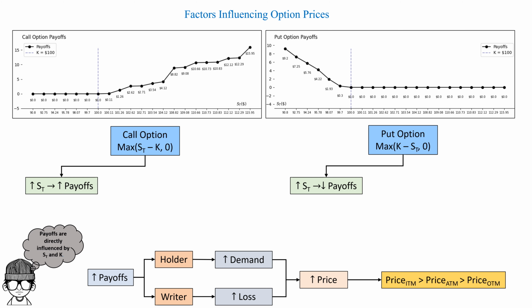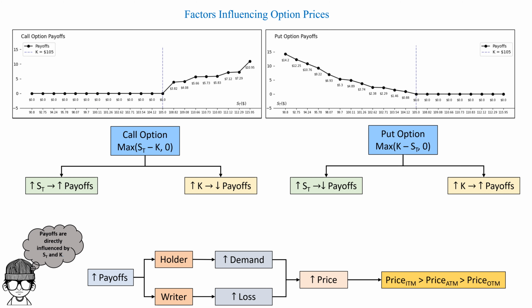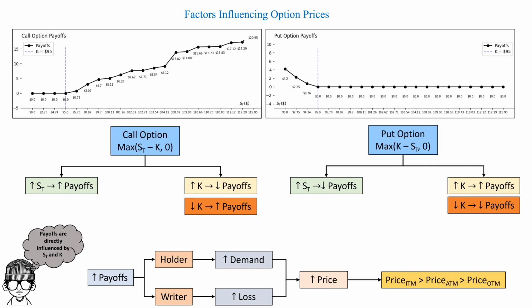Now let's look at strike prices. What if the strike price is increased from 100 to 105? Then the payoffs of a call option will be lower and the payoffs of a put option would be higher. Now, what if we decrease the strike price, instead of 105, we go to 95? So when the strike price falls, the payoffs of the call option are greater and the payoffs of a put option are lower. So we can see that for a higher strike price, the price of the call option will reduce, and for a higher strike price, the price of a put option will increase.